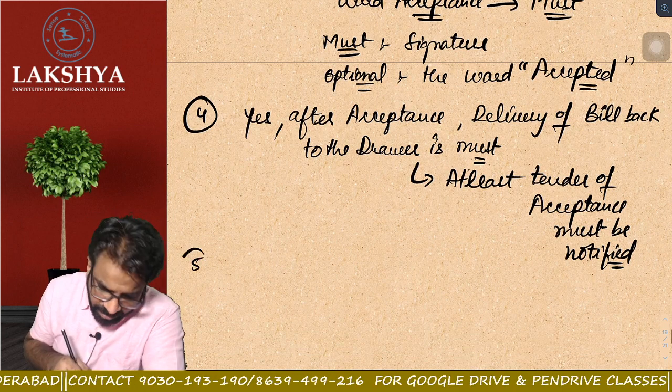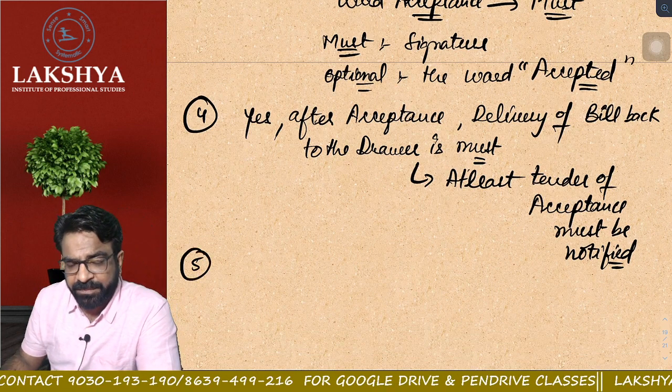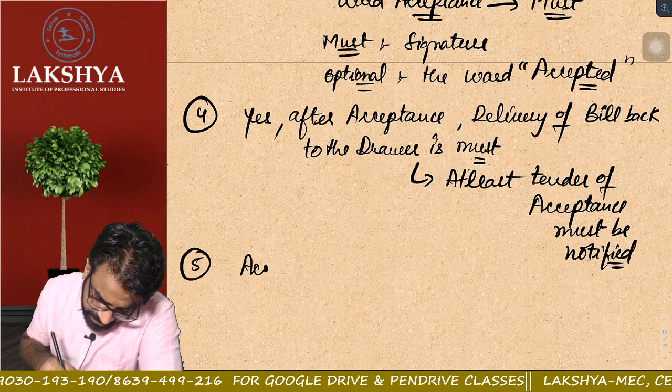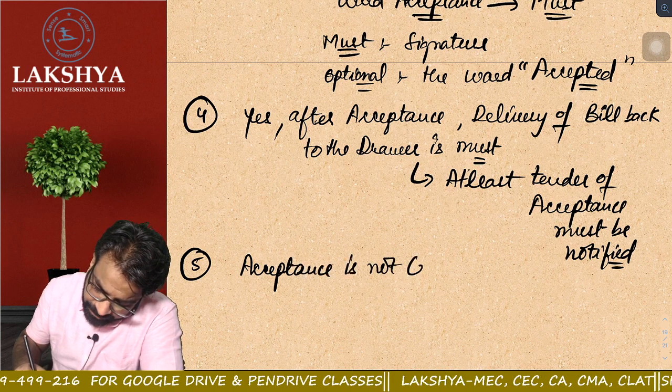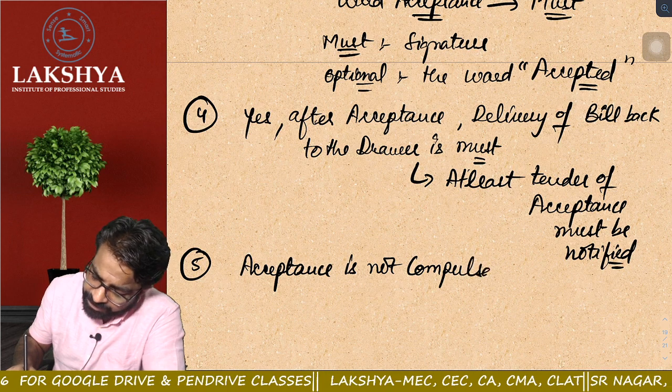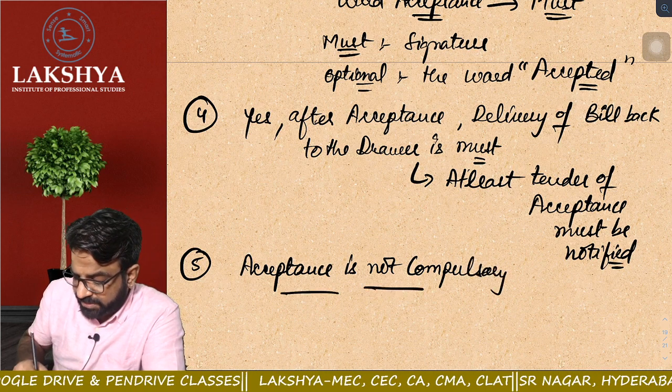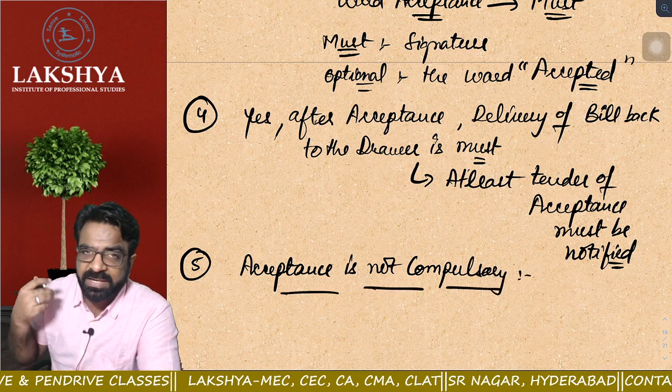Now let us understand rule number 5. Now what is rule number 5? Where the acceptance is not compulsory. Acceptance कहाँ पे compulsory नहीं है.